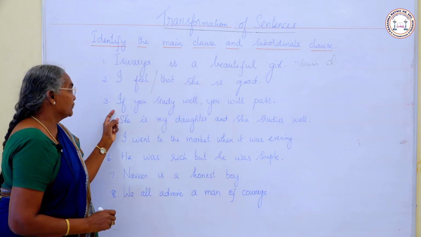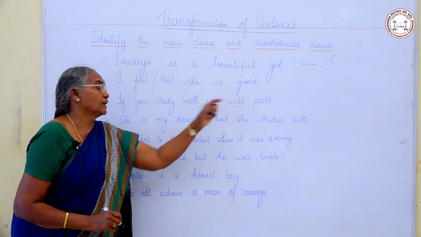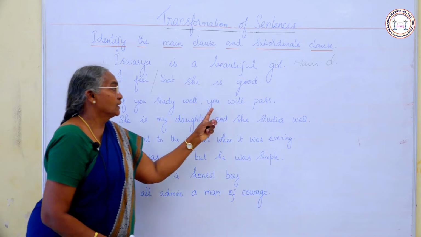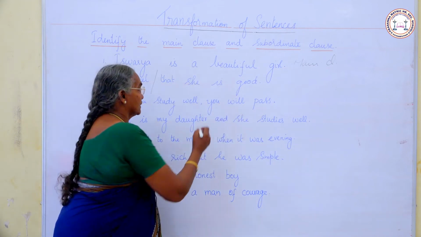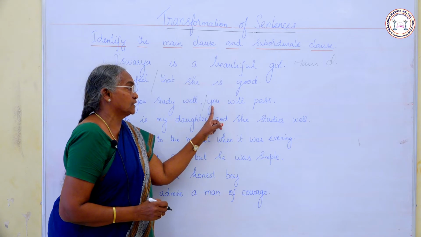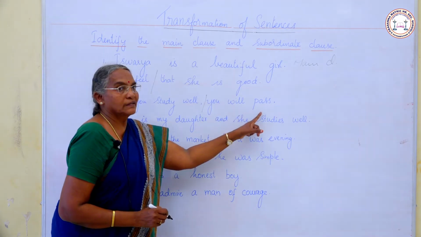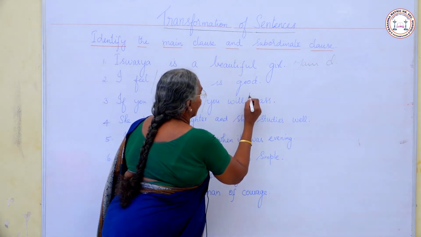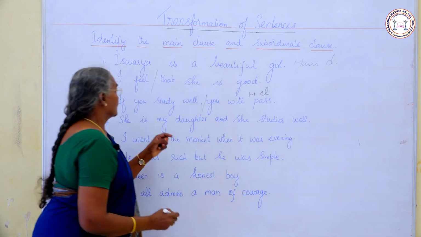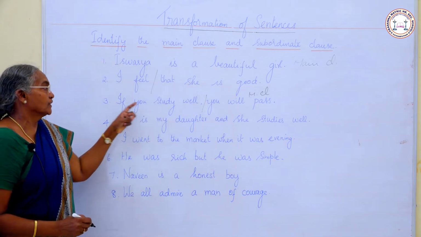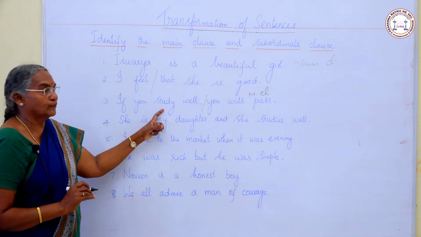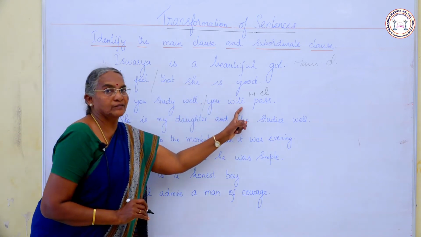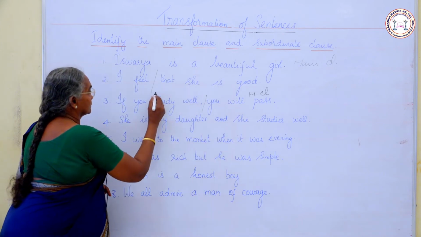Next sentence. If you study well, you will pass. You will pass, this is main clause. Here you see a subject, a verb, and it is complete in sense. It has complete meaning, so this is main clause. And if you study well, it is not complete in sense. For completion of sense, it depends upon this part of the sentence, so this is subordinate clause.